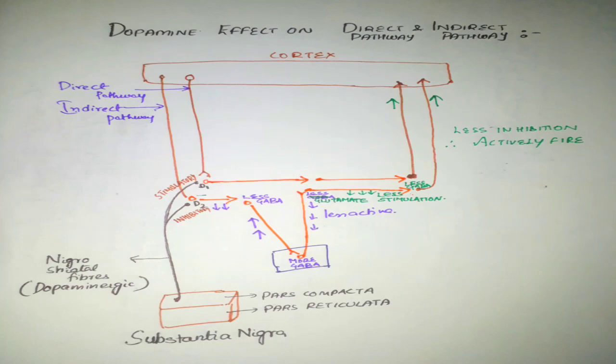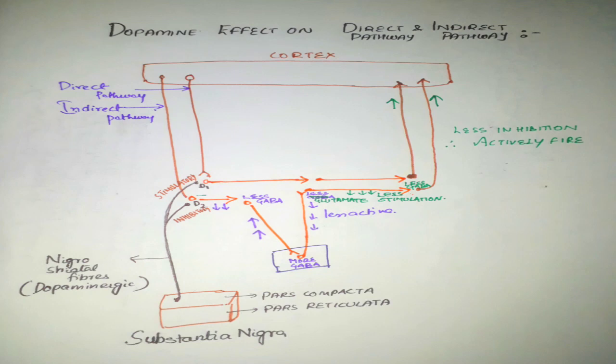As more GABA is released in this region, more inhibition will be there, and hence the subthalamopallidal neurons are less active, and these are glutaminergic neurons, so these release glutamate, and the glutamate's main function is stimulatory, so it stimulates the next neuron, that is the pallidothalamic neuron. But the stimulation will be less as less glutamate is released here.